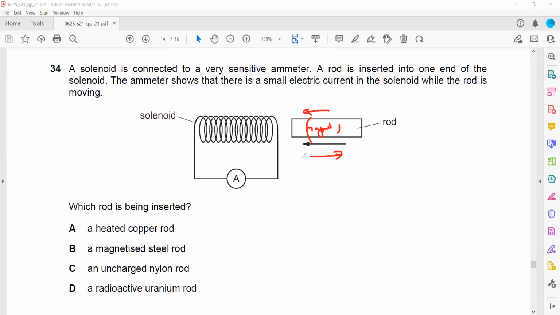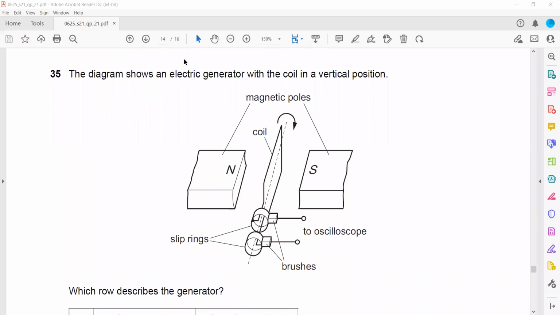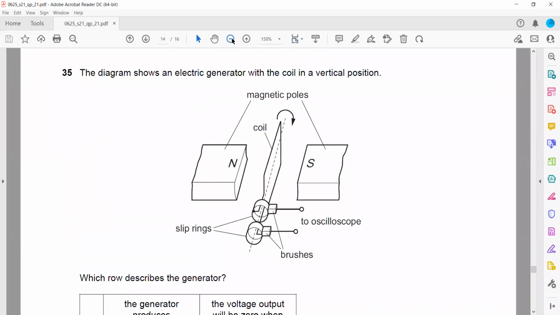The diagram shows an electric generator with a coil in the vertical position, as you can see. So when the coil is in vertical position, the induced EMF will be 0. When it is horizontal, maximum change will be there. That's why the induced EMF will be maximum. And which row describes the generator?